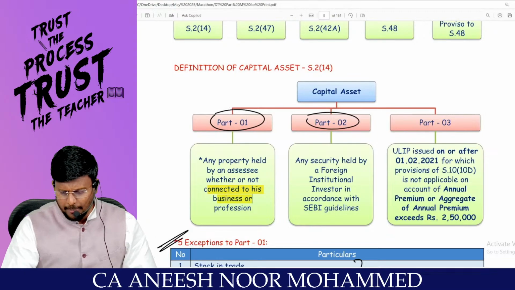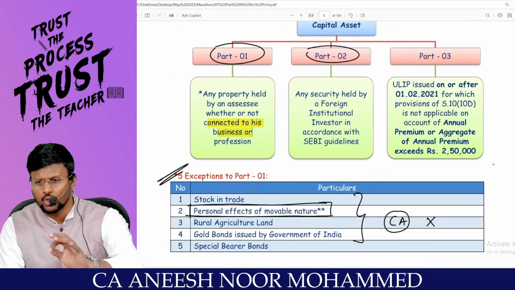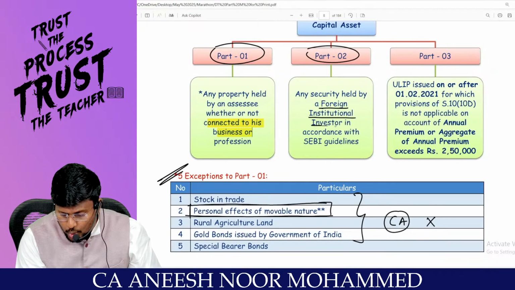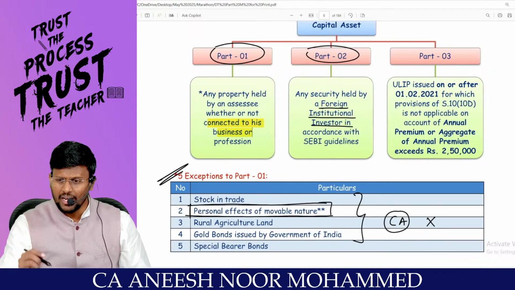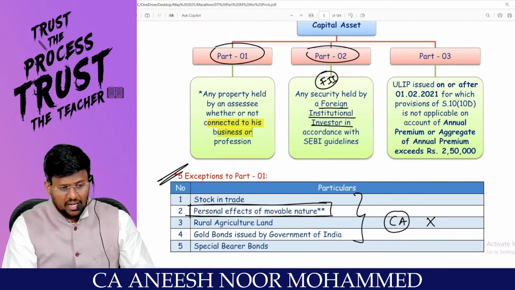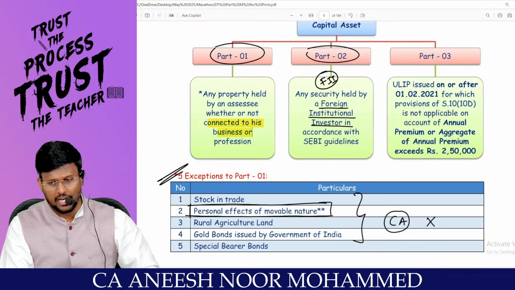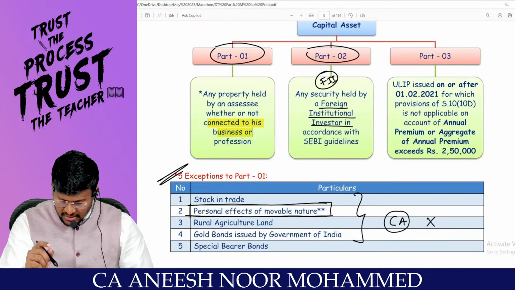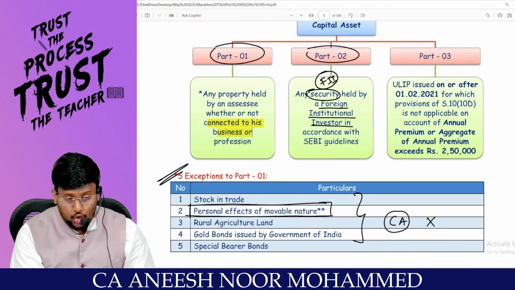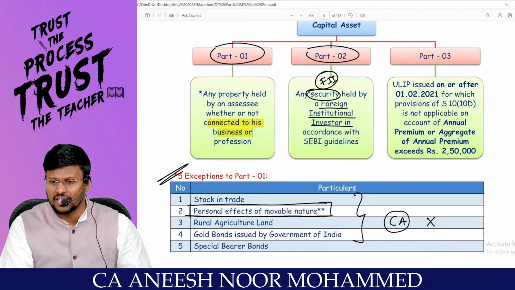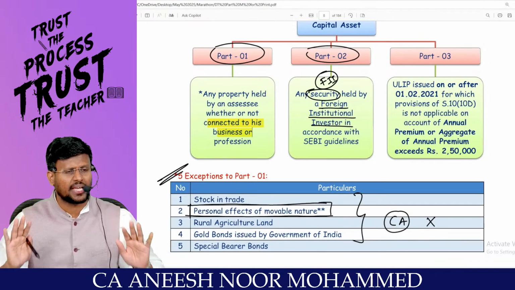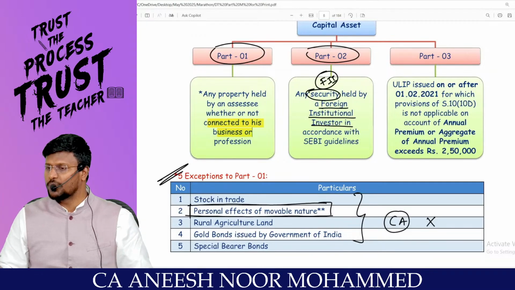One more part is there, part number 2. Even this is also a capital asset: any security held by a foreign institutional investor. So the assessee is an FII, foreign institutional investor, in accordance with the SEBI guidelines. That means for an FII, even if the security is stock in trade, it will be a capital asset. So for FII, securities are always capital asset and will never go to PGBP. That is our highlight.